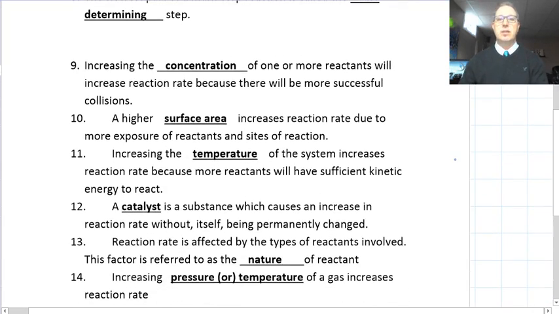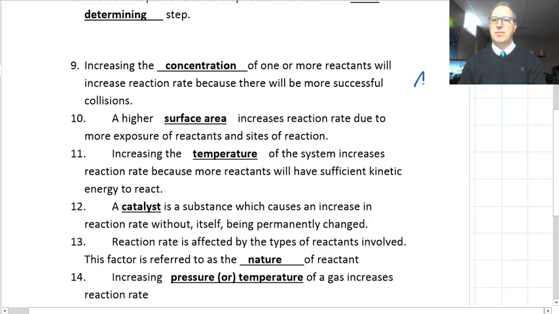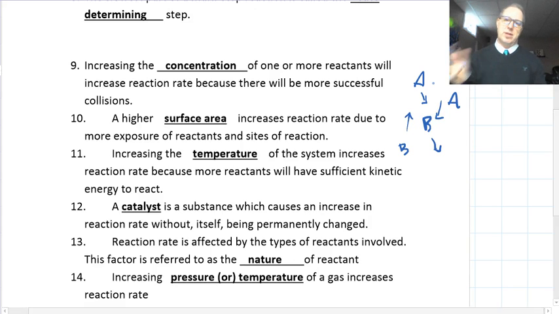Number 9, increasing the concentration of one or more reactants will increase reaction rate because there will be more successful collisions. Okay? So if you have some A's and B's floating around here, and these are going in all sorts of different directions, they're going to collide, and some of them will collide with enough energy that they will form the products, maybe C and D in this case. If you add a whole bunch more A and B, then you've got more successful collisions. So increasing the concentration increases the rate of reaction because there are more successful collisions happening.